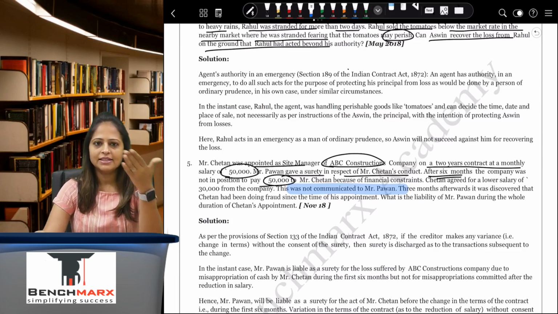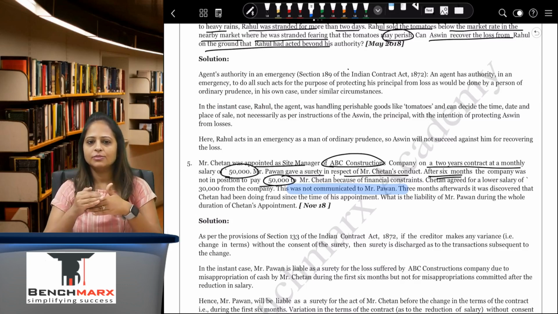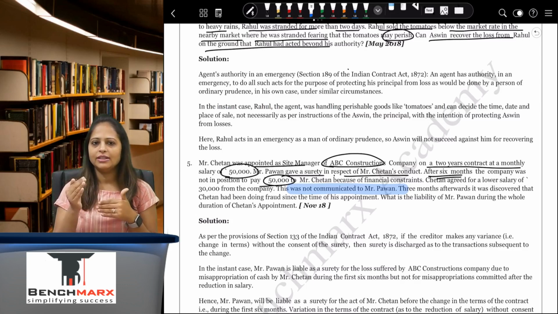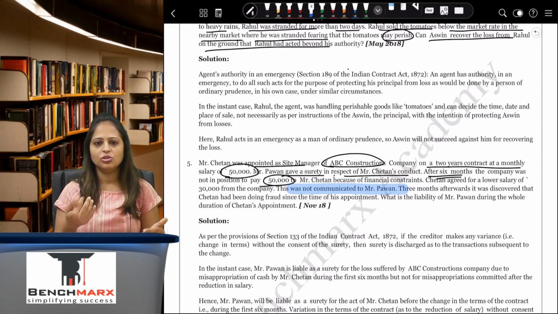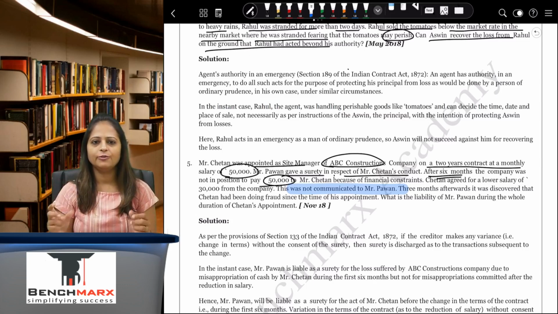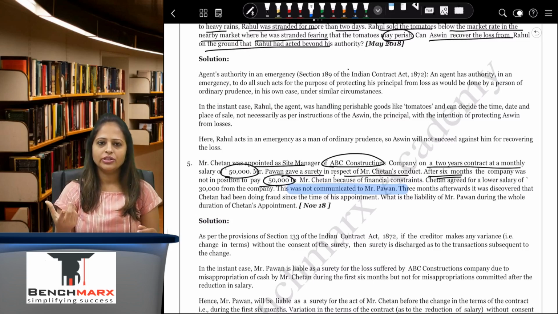For the previous acts he may be held liable, but for something that has been done after the terms, there is a variation in terms of contract, then he will not be held liable. There is a Thomco Bank decision which says that if the variation is beneficial or the variation is not of a great difference, then in that case the surety will be liable.